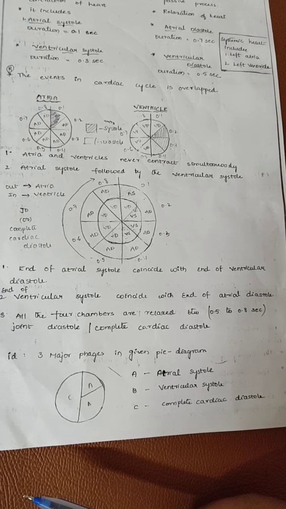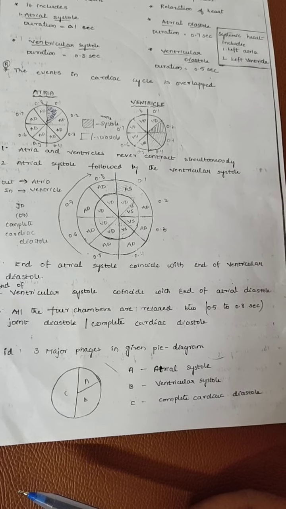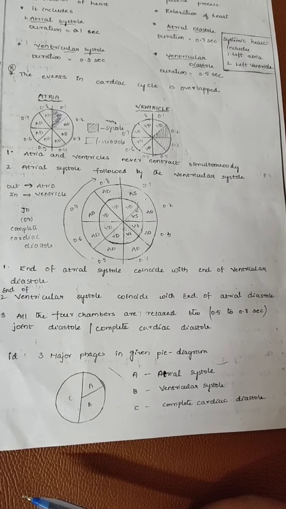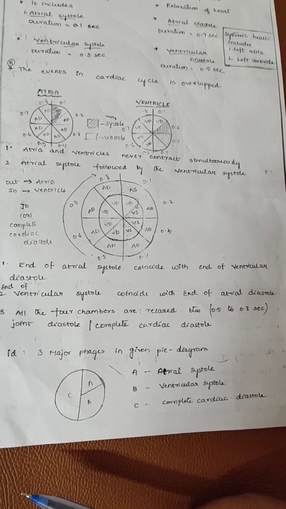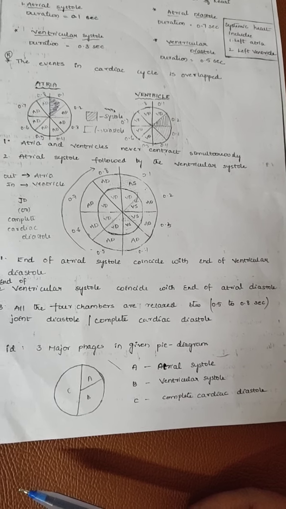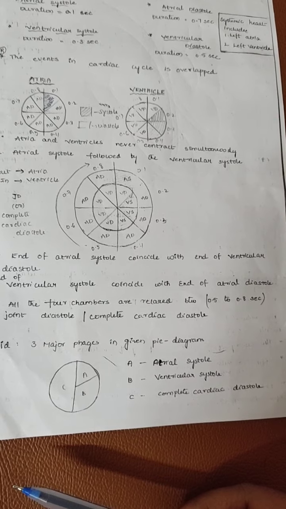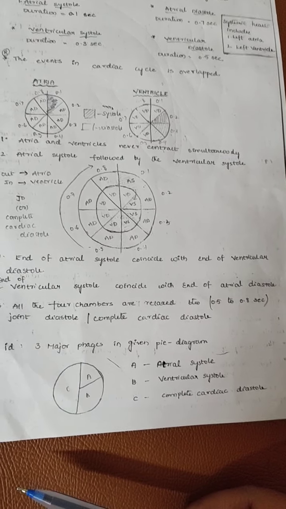That's why 70 ml into 72, approximately you get 5000 ml. That is called cardiac output. Cardiac output means stroke volume into number of heartbeats per minute. Totally you get 5000 ml. That is called cardiac output.